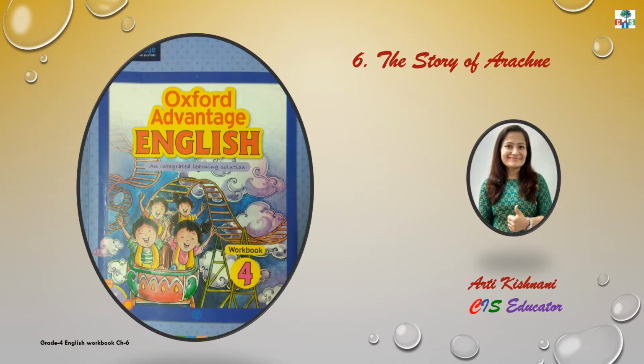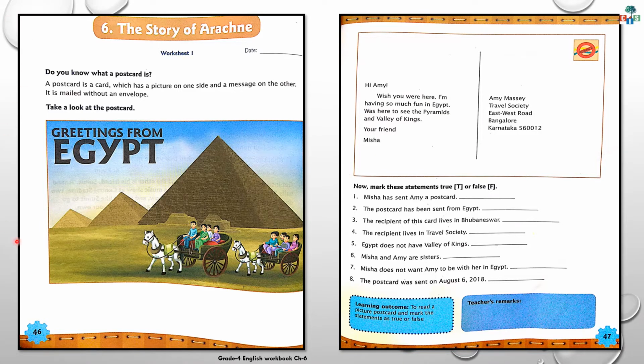Doing great? Yes. Children, today we are going to do chapter number 6 from our English workbook. Let's get going. Okay, children, see on page number 46, chapter number 6, the story of Arachne, worksheet number 1.